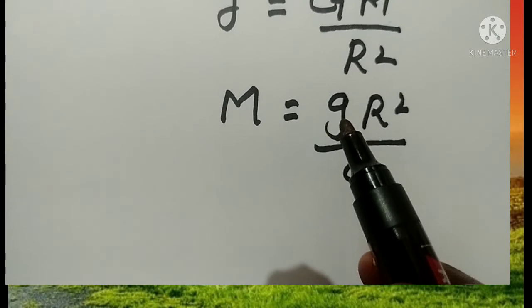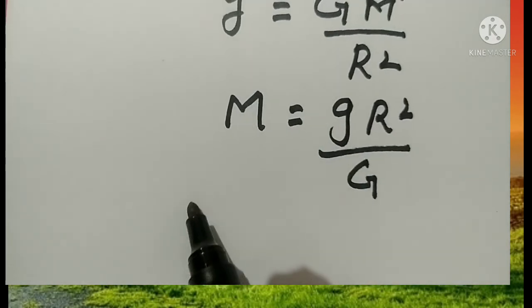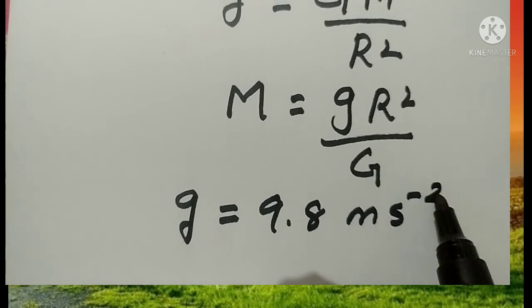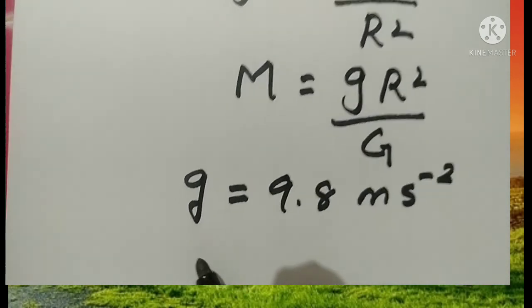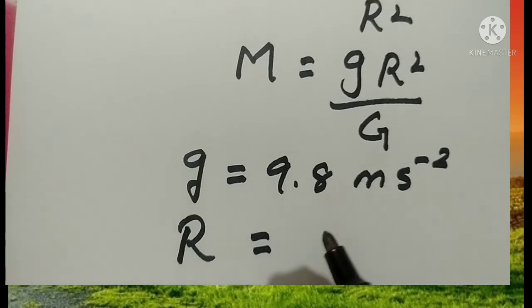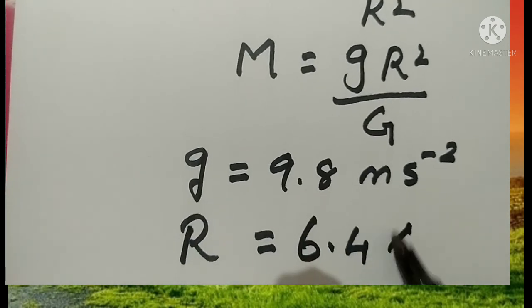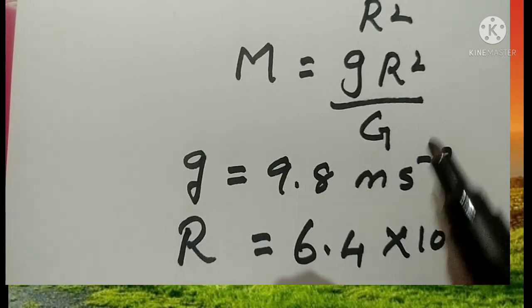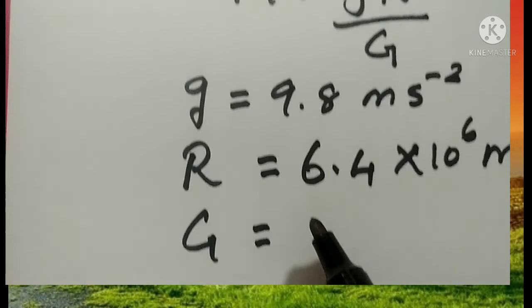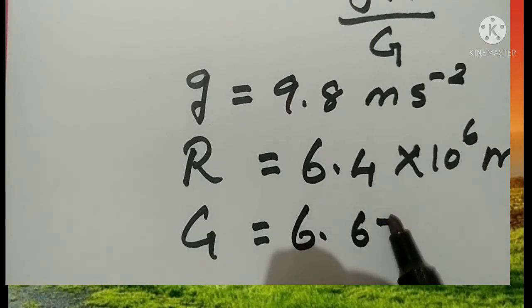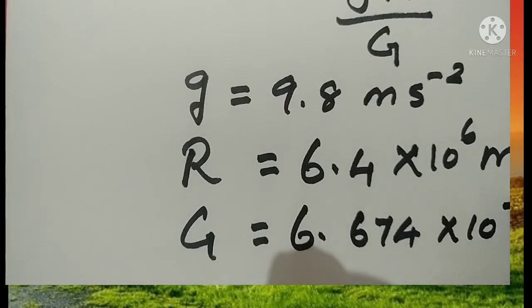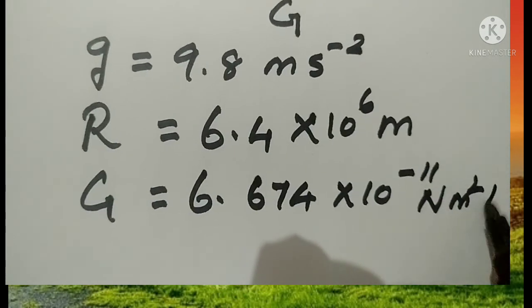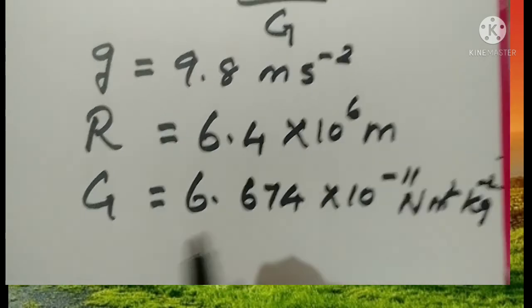Small g, acceleration due to gravity, is 9.8 meters per second square. R, the radius of the earth, is 6.4 into 10 to the power 6 meter. And the gravitational constant G is 6.674 into 10 to the power minus 11 Newton meter square kilogram power minus 2.